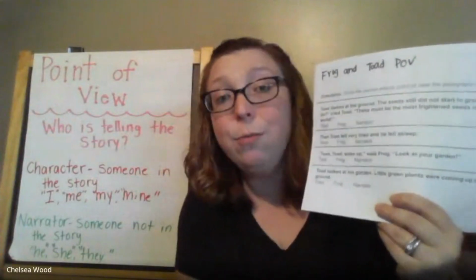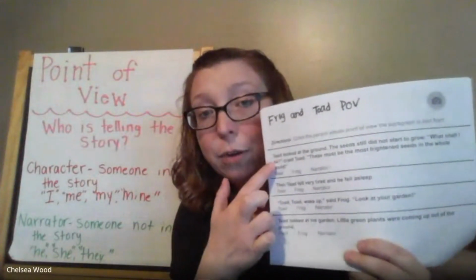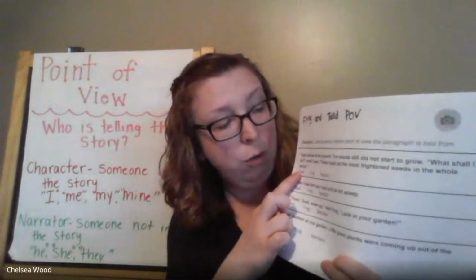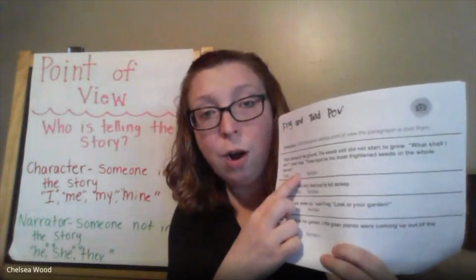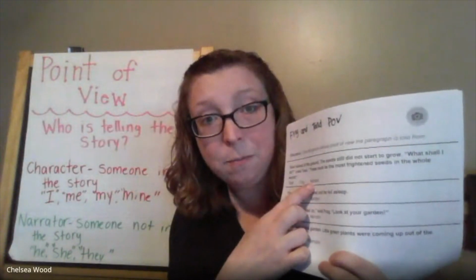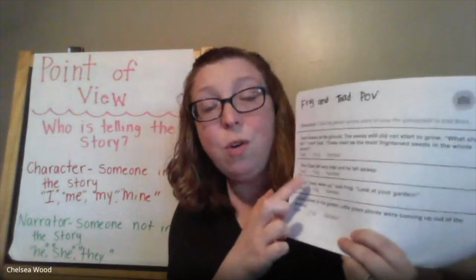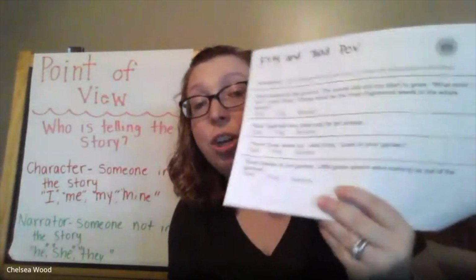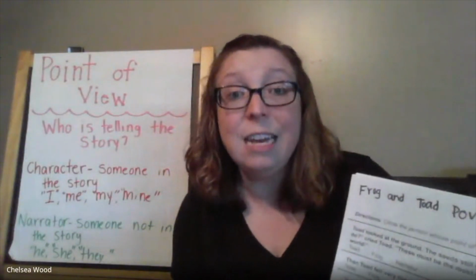I'm going to read the paragraph for you, and you're going to circle who said it, Toad, Frog, or narrator. And then we're going to do all four. When we're finished, you're going to take a picture of this and upload it so your teachers and I can see if you were able to identify the point of view. So if you don't have your packet and something to write with, pause the video now and go and get those things.